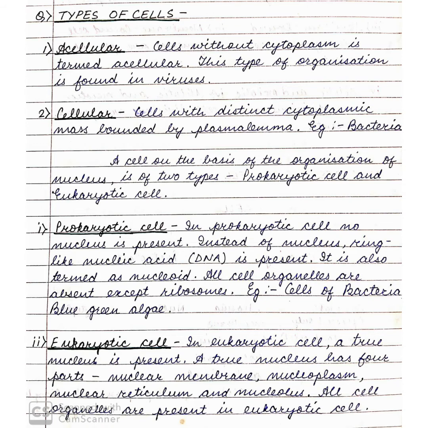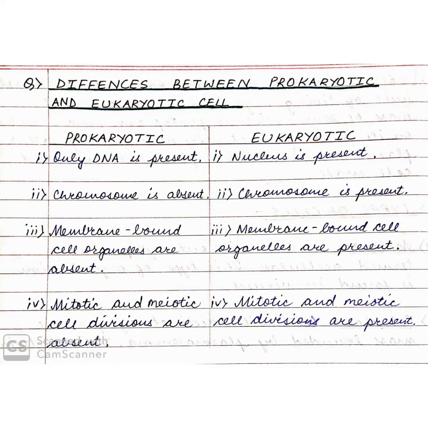In eukaryotic cells, a true nucleus is present. A true nucleus has four parts: nuclear membrane, nucleoplasm, nuclear reticulum, and nucleolus. All cell organelles are present in eukaryotic cell. That means in viruses we have cells without cytoplasm, and in humans we have prokaryotic cell, and plants have eukaryotic cell.